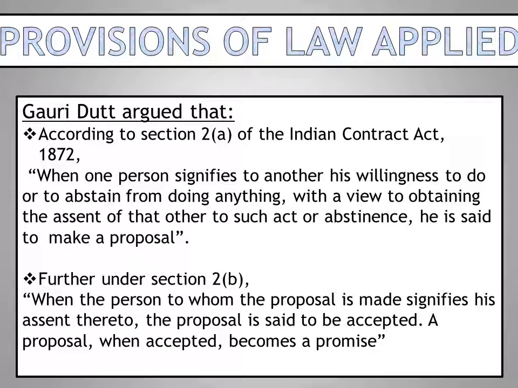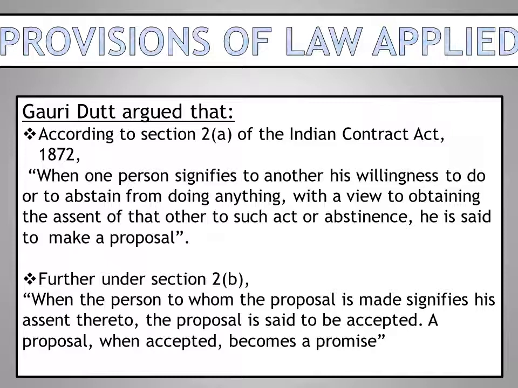So, what were the provisions of law applied to this case? According to Section 2, subsection (a) of the ICA 1872, when one person signifies to another his willingness to do or to abstain from doing anything with a view to obtaining the assent of that other to such act or abstinence, he is said to make a proposal.